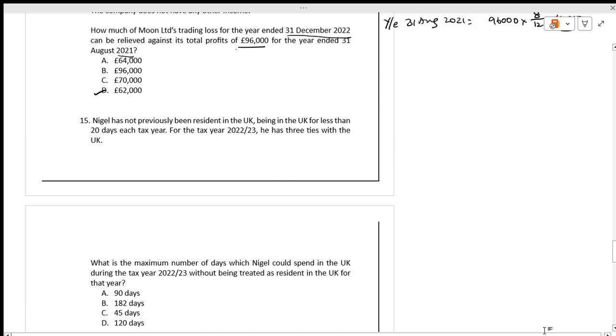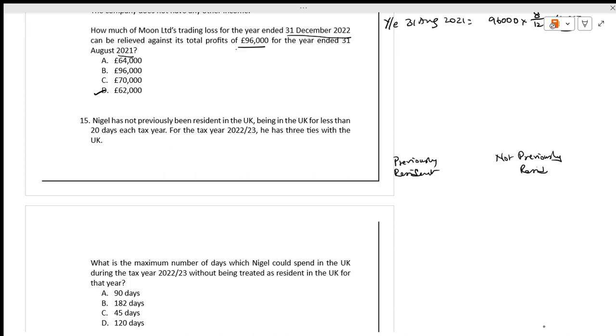Now, Nigel has not previously been resident in the UK. It is very twisting, okay? And it makes the last question squeeze us, as simple as that, okay? Not previously resident. You have that condition. If you take the textbook, you have previously resident, and you have not previously resident. We don't want previously resident, is it right?